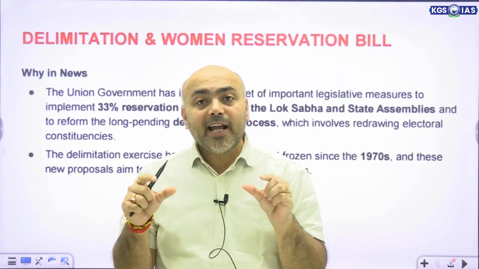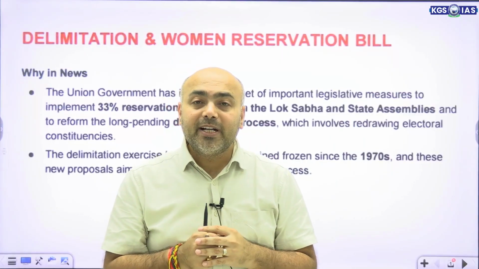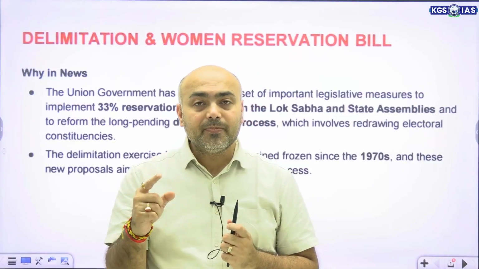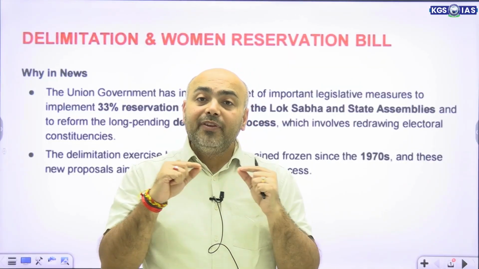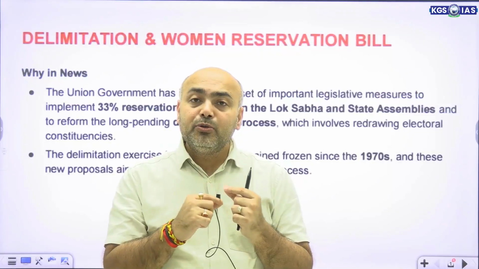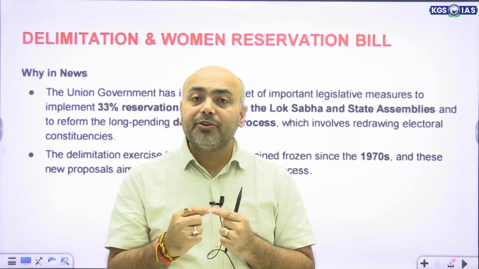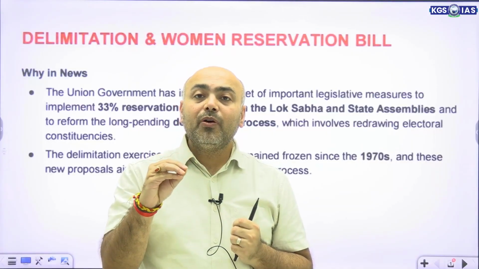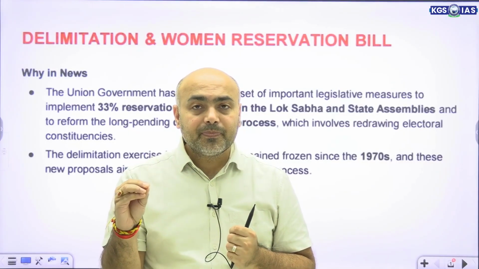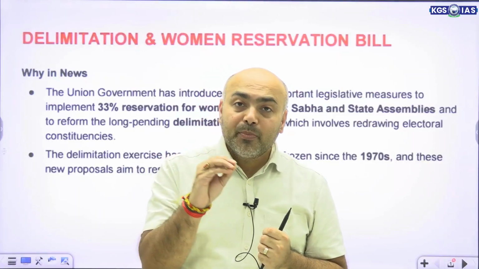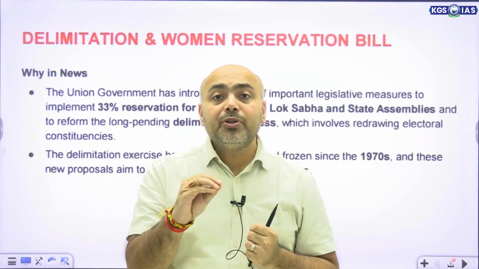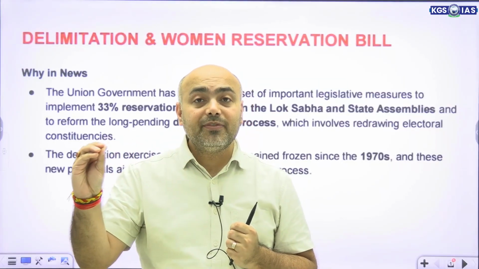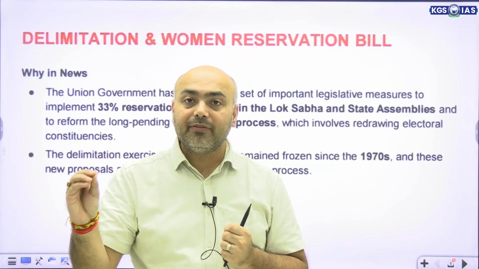So the current attempt of the government was to undertake a delimitation in the Lok Sabha, where every state would need to go under that delimitation, resulting in changes in the number of seats in the Lok Sabha, and more importantly, the proportional representation, which means the percentage-wise representation that different states and different regions have in the Lok Sabha.